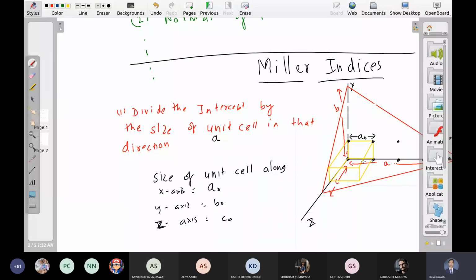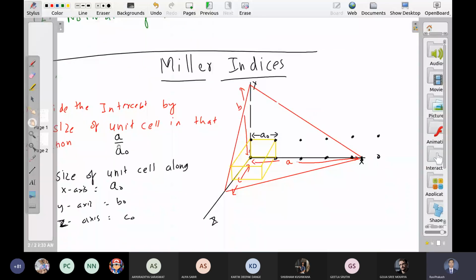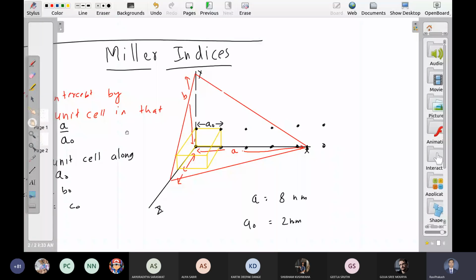So I can say that the first intercept, the intercept along the x-axis, is A by A naught unit cells ahead. Let us say A is 8 nanometer. The size of the unit cell along the x-axis is 2 nanometer. It simply means that this intercept is 4 unit cells away from the origin.